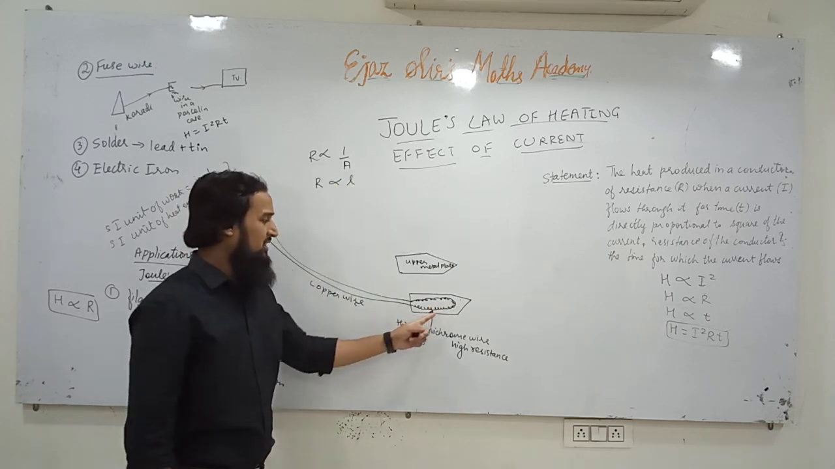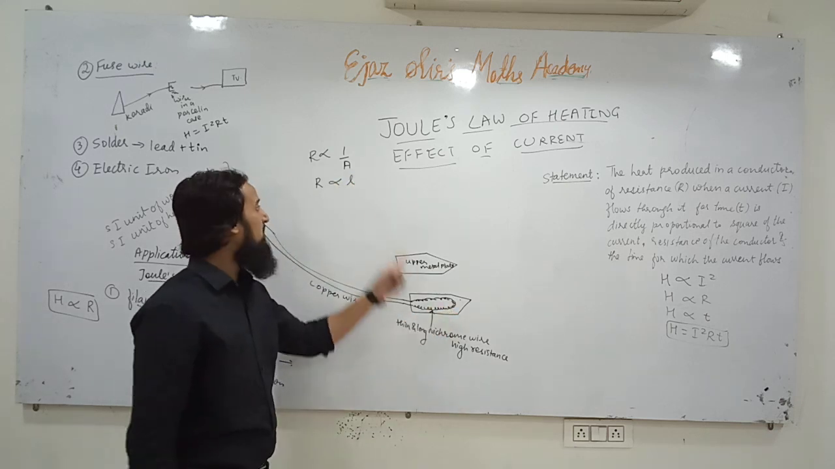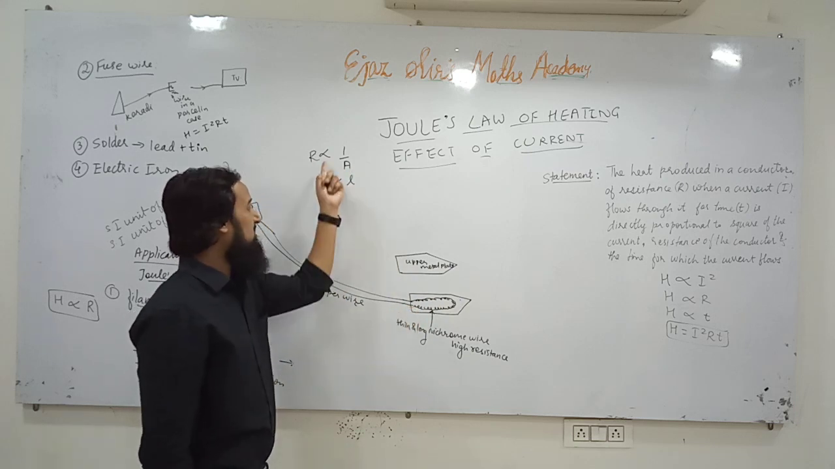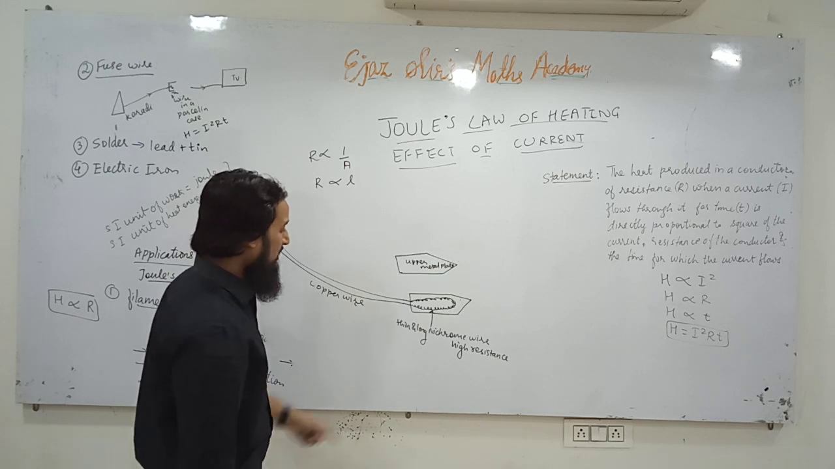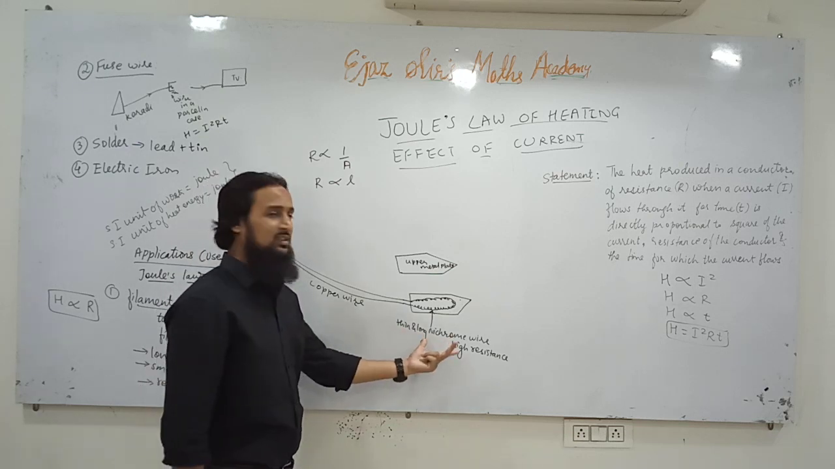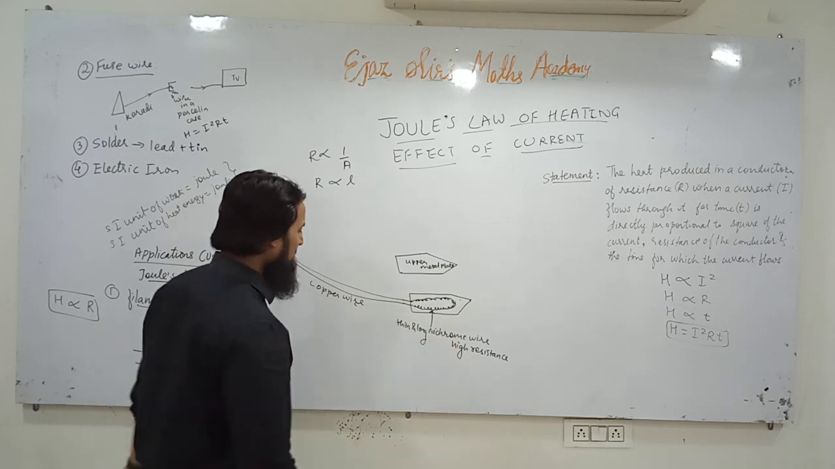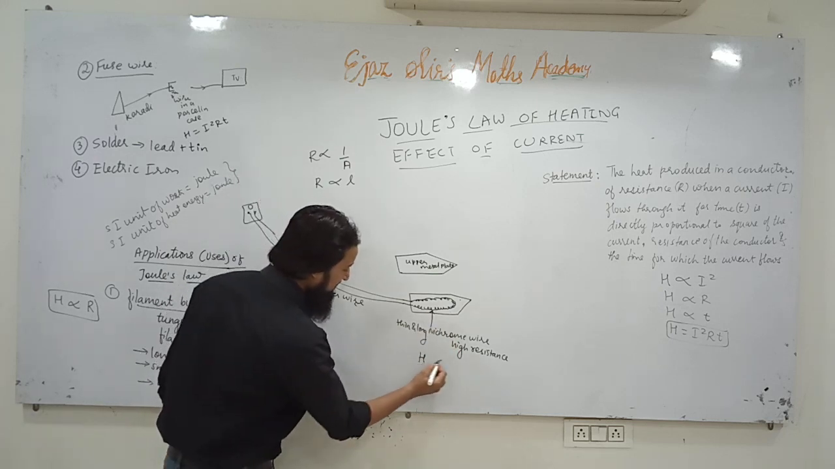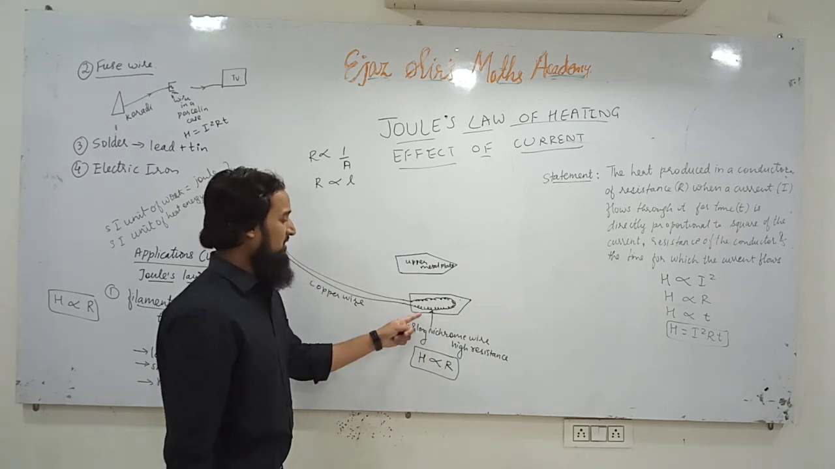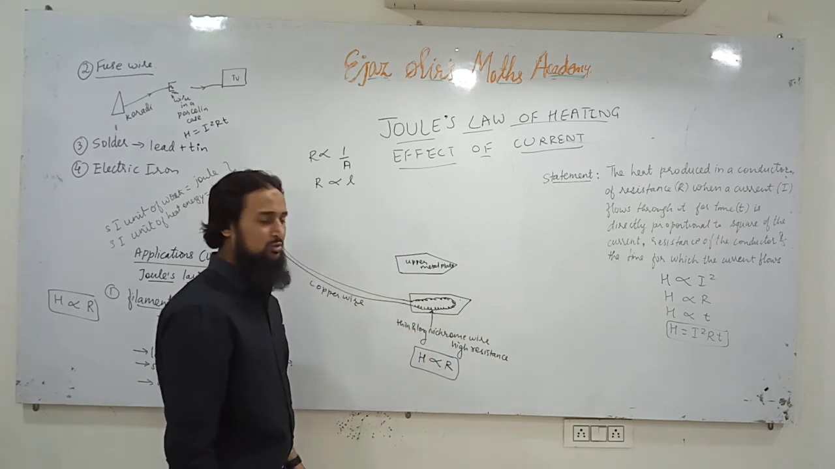So it is coiled because its length should be longer, and its area of cross section is very small because resistance should be higher. Already it is a nichrome wire, but it is still thin and long. So resistance will be very high, and since heat is directly proportional to resistance, the greater the resistance, the greater will be the heat produced here.